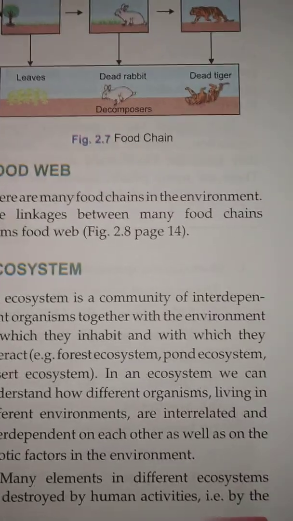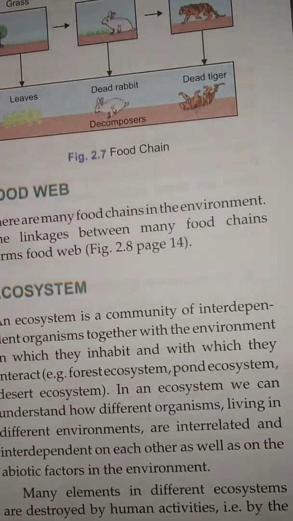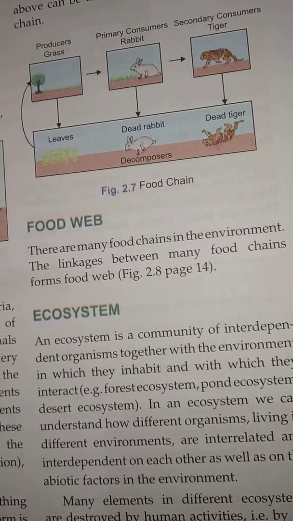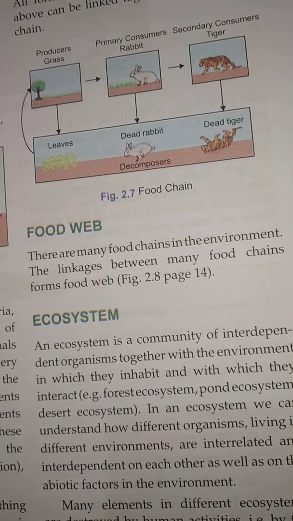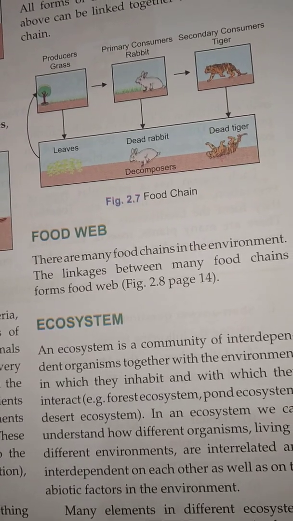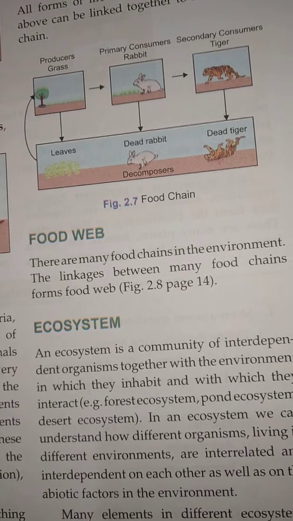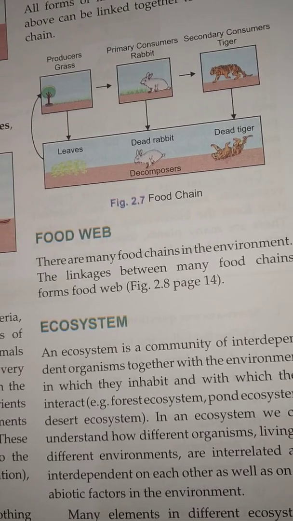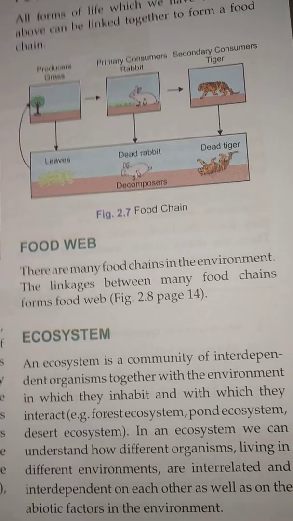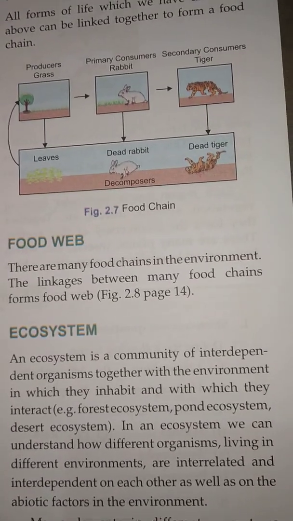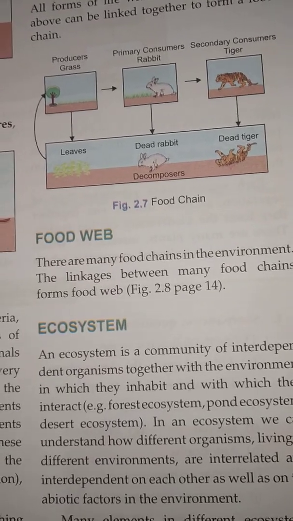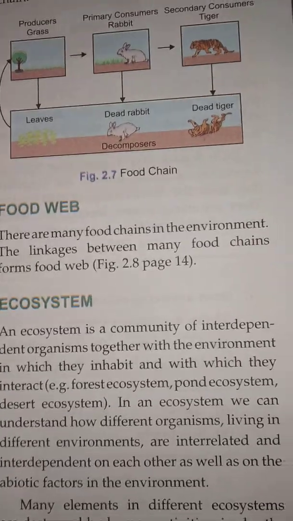So in an ecosystem, as you can see, there is a community. There may be plants, primary consumers, secondary consumers, and decomposers, and there are abiotic factors also, like air, water, and soil. All of them are interdependent. That means they are dependent on each other. They are linked with each other.